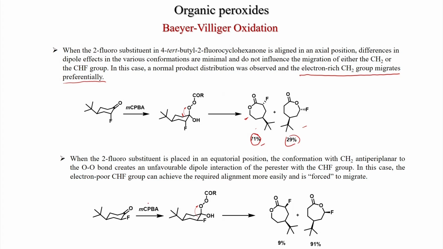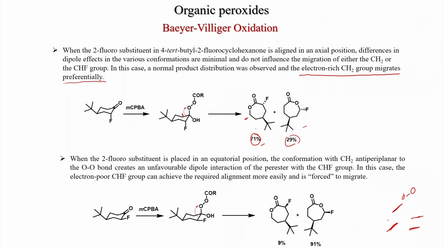In this case, the electron poor CHF group can achieve the required alignment more easily and is forced to migrate. So, this one is migrating more, because you can see if this is anti-periplanar, it will be this one. However, when this group migrates, then this and this. So, in this case, what happens? If this group migrates, then this carbonyl group goes down to get the anti-periplanar arrangement, and then there will be more interaction with the CF bond. But when this migrates, then the OO will be quite far from the CF bond.